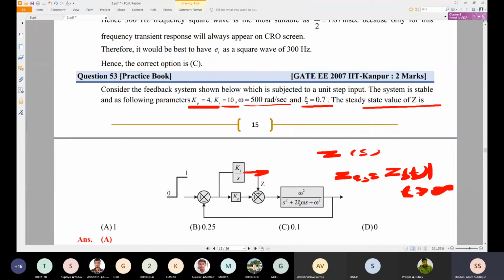Let me take another pen tab. Actually this pen tab is having an issue, one minute.